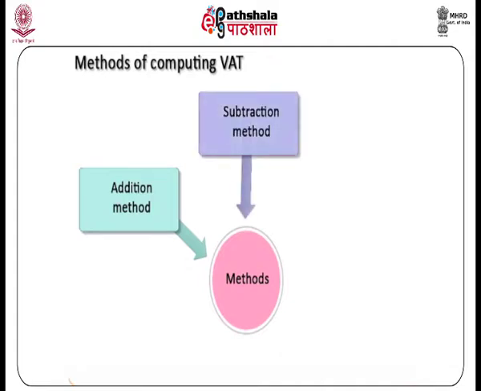2. Subtraction method. The subtraction method estimates value added by means of the difference between the value of outputs and inputs. Total tax liability would be equivalent to taxes on output minus taxes on inputs. 3. Tax credit method.